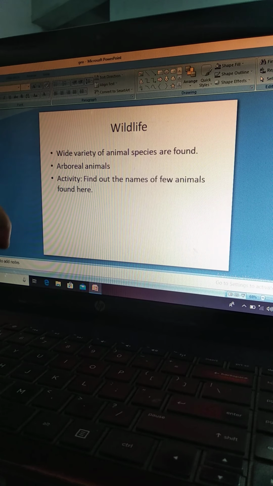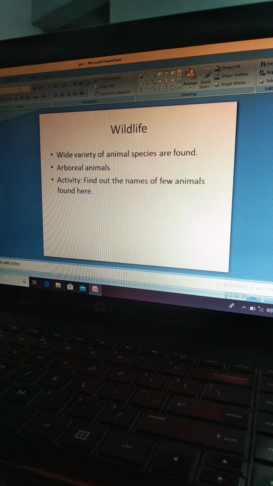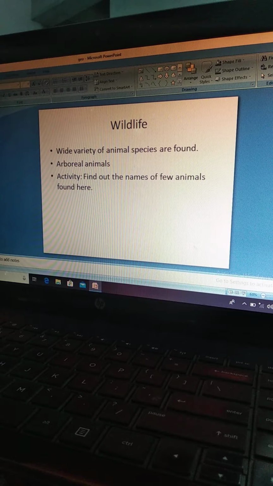And now I have one activity for you people. Now this, you would be writing down the names of the few animals which you found here. This you can see from the PDF which I'll be sending.